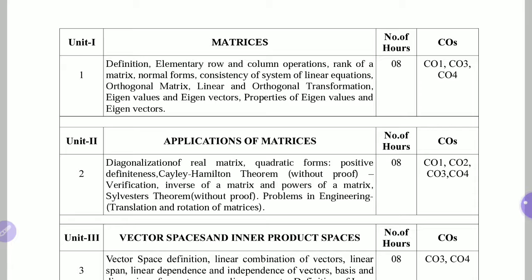The contents of unit number 1 are: the definition of matrix, then elementary row and column operations on matrix, then rank of a matrix, this is the new part to you, normal forms, consistency of a system of linear equations, orthogonal matrix, linear and orthogonal transformations, eigenvalues and eigenvectors, properties of eigenvalues and eigenvectors. These are the contents of unit number 1.